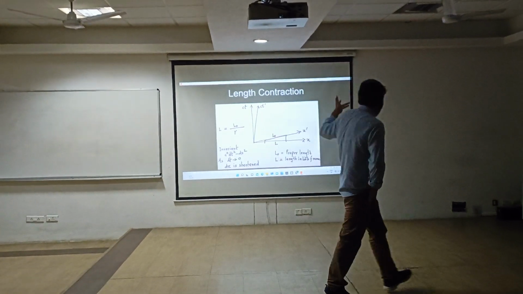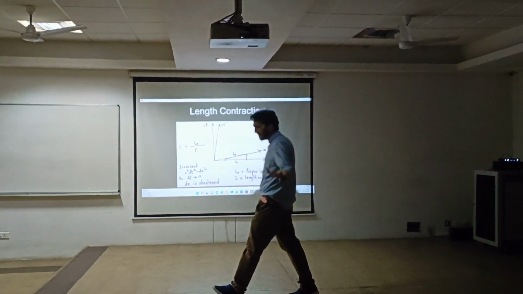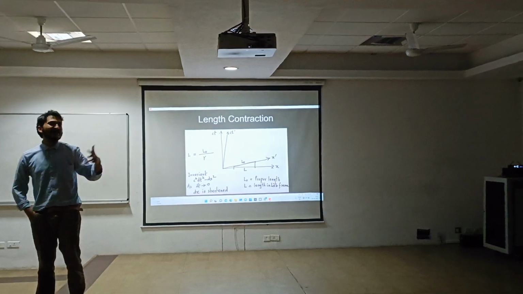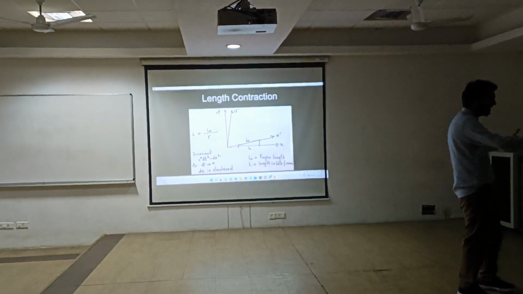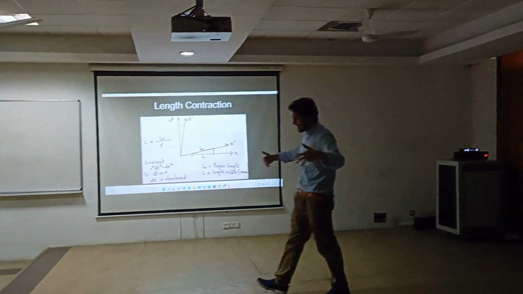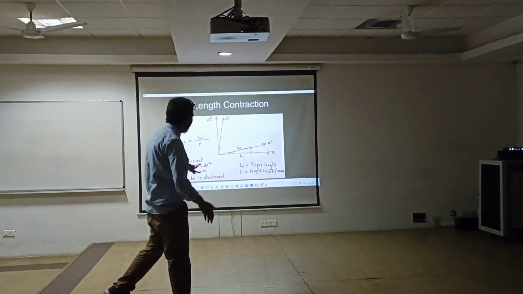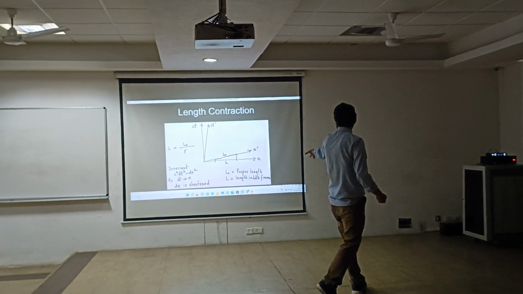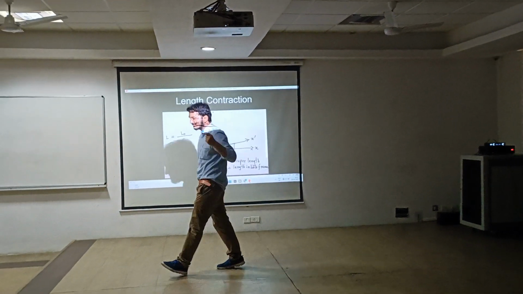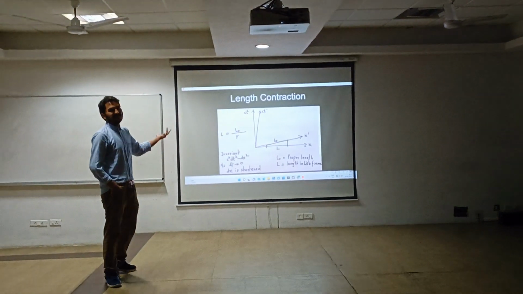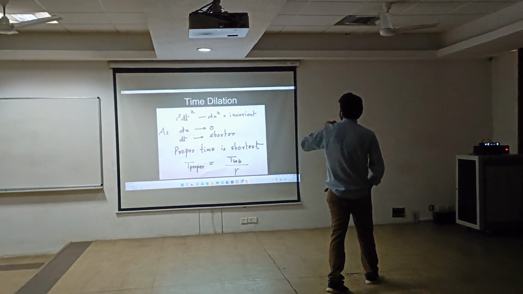Next slide. Length contraction. Another startling implication of the special theory of relativity was this concept called length contraction. Whenever an object is moving with some relative velocity with respect to a frame which is stationary, then it is length contracted, i.e. it becomes shorter in that frame when observed from a rest frame. So this is the equation, where L0 is the proper length, L is the length in the lab frame, and as dt tends to 0, as time becomes relative, distance is also shortened, like evident here.